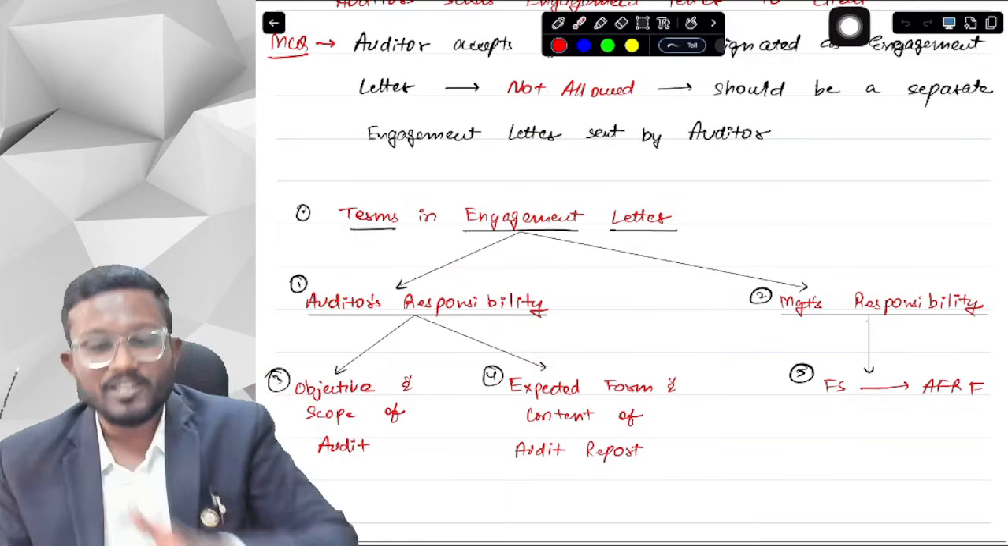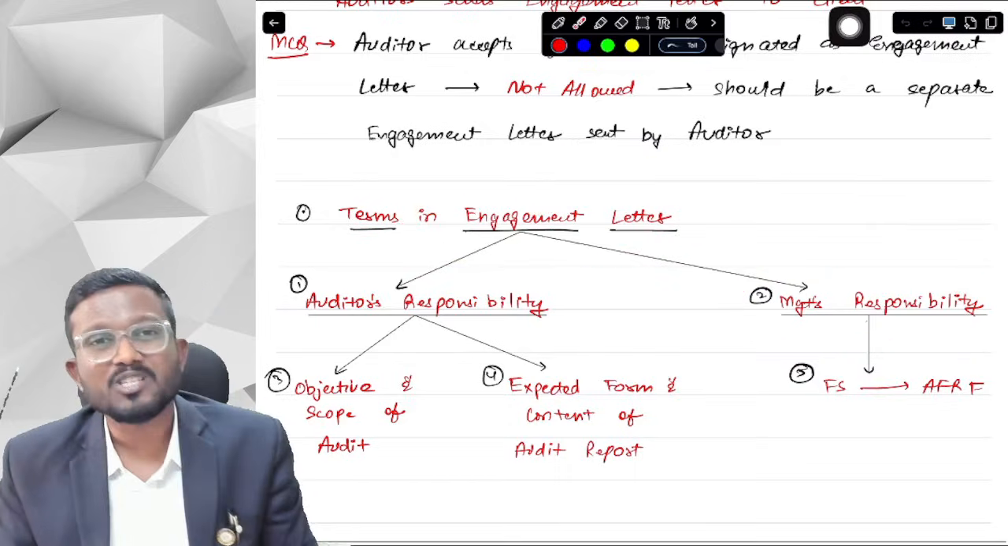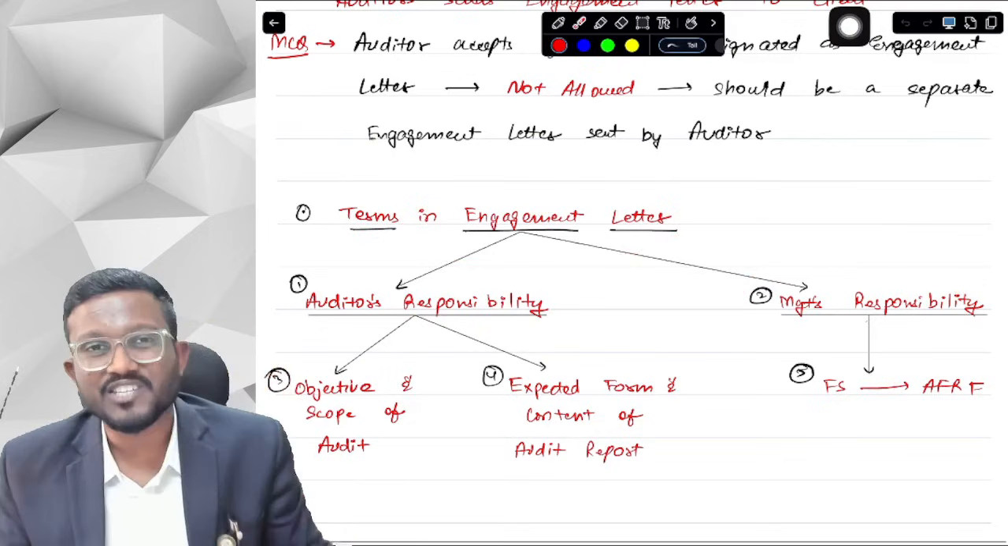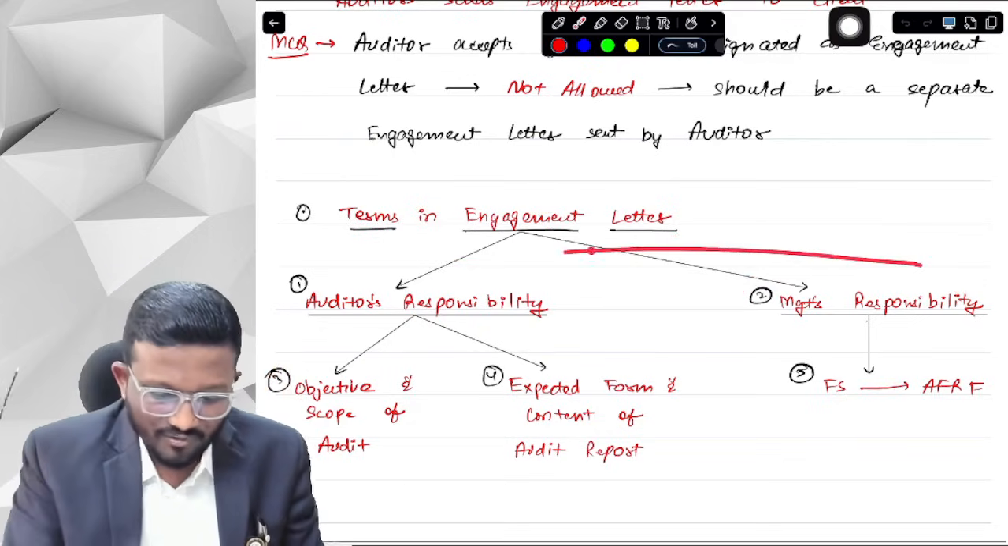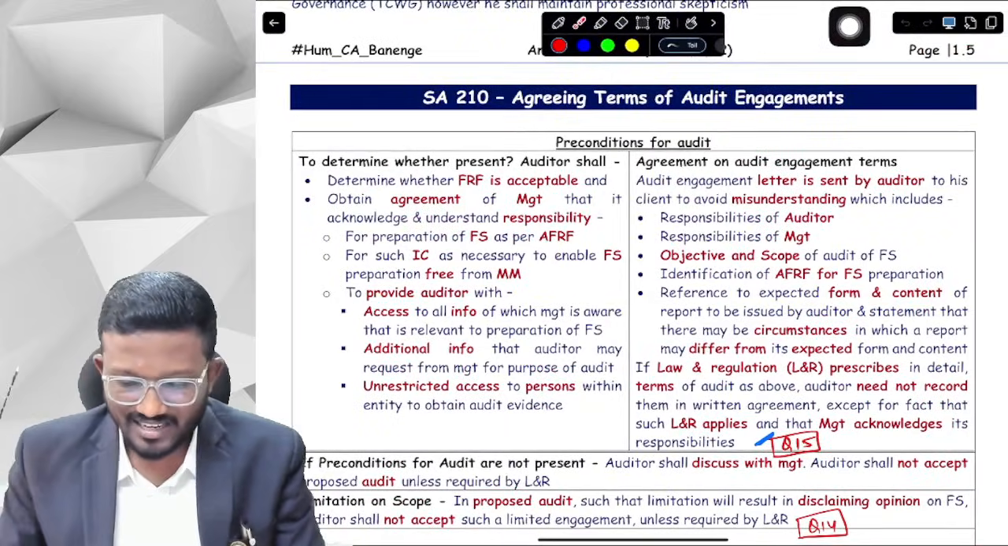Now we will have to mention management's responsibility as well in the engagement letter. What is the management responsibility, sir? He needs to identify the AFRF used in the preparation of financial statements. Okay, yes sir. These 5 terms are mentioned in your audit engagement letter. Okay, yes sir. Let's discuss from here.